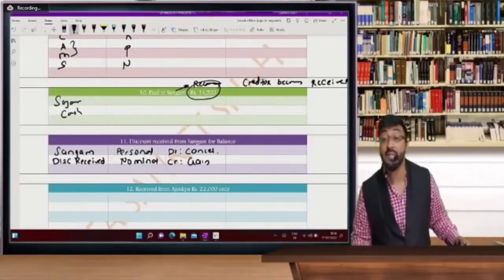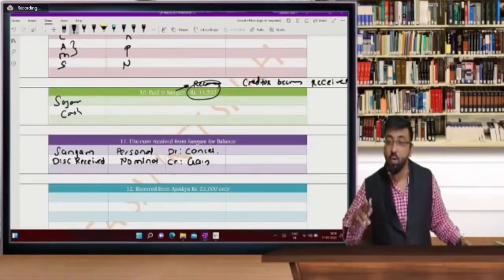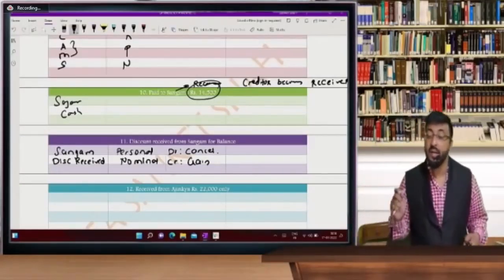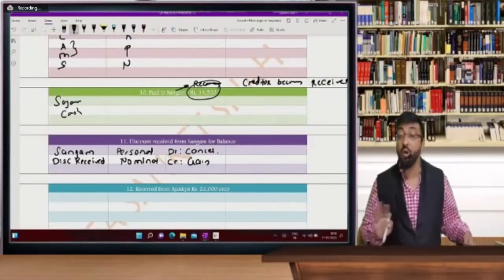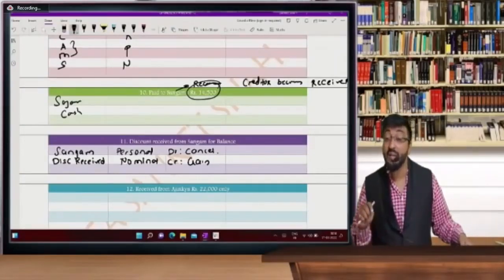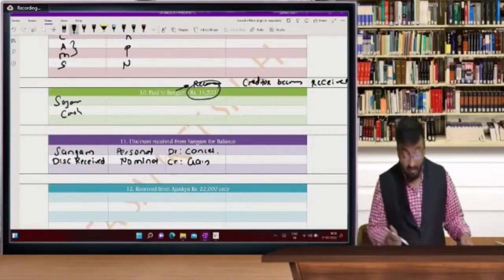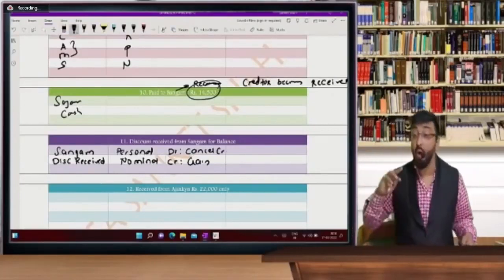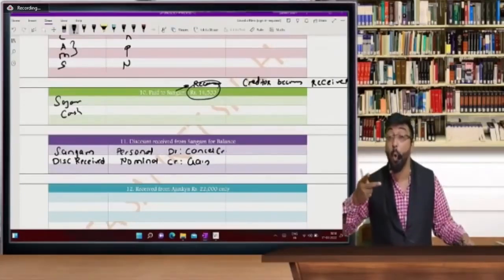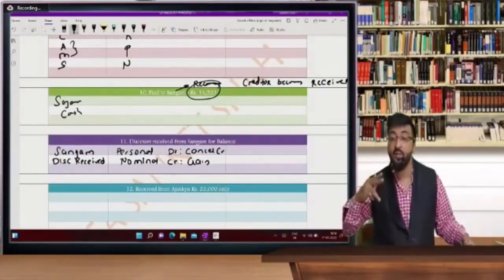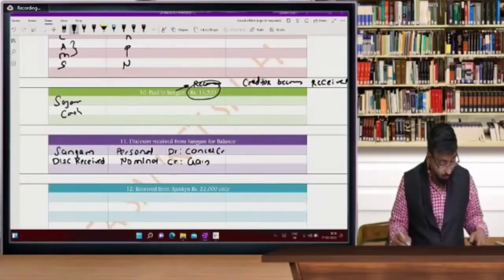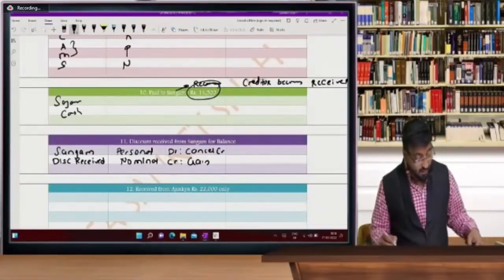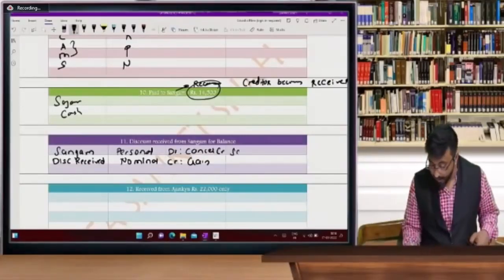Discount received is not income. Remember, it is called a gain. What is income and what is gain? What is the basic difference? Income means which is received in cash. Here, we are not receiving any cash. We are cancelling our creditor, and how to cancel it? By giving opposite effect. So those who are wrong, please rectify your answer. The entry will be Sangam account debit